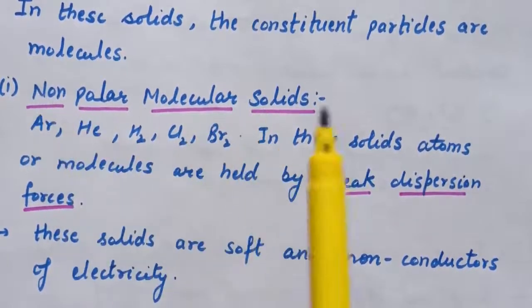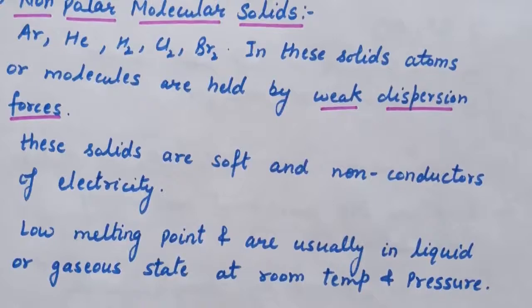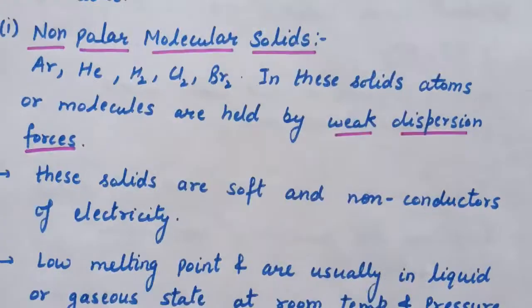These non-polar molecular solids are soft and non-conductors of electricity, and they have a low melting point and are usually in liquid or gaseous state at room temperature and pressure.